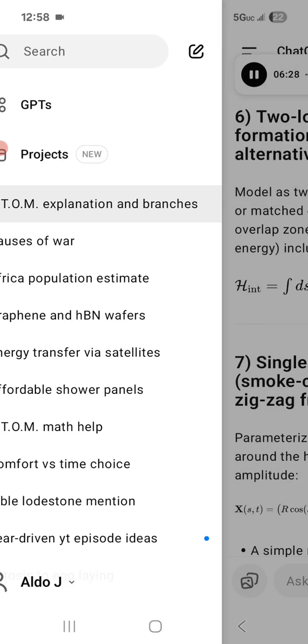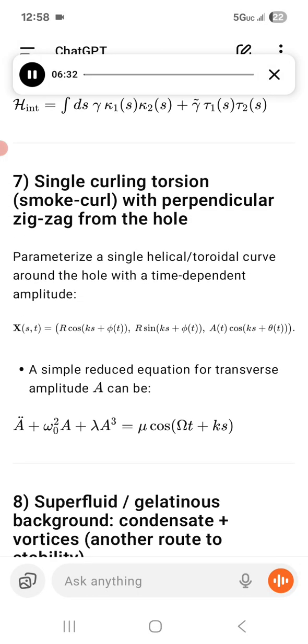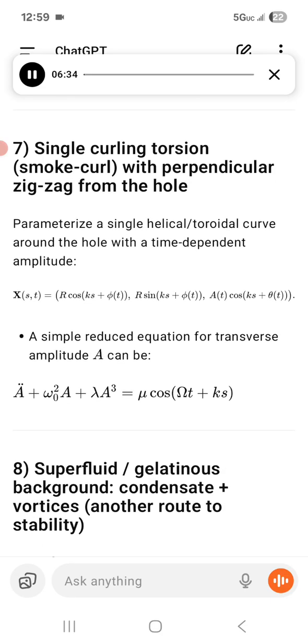Number 7, single curling torsion, smoke curl, with perpendicular zigzag from the hole. Parameterize a single helical toroidal curve around the hole with a time-dependent amplitude: x(s,t) = [cos(ks + phi(t)), r sin(ks + phi(t)), a(t) cos(ks + theta(t))].